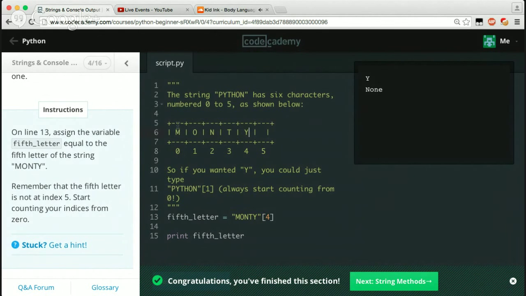Okay, so pretty much what we just did here is we put 4 because really we want to get the fifth letter. So to us, M is letter 1, O is letter 2, N is letter 3, T is letter 4, and Y is letter 5. But to get the fifth character of Monty, that would really be 0, 1, 2, 3, 4. So this would be the fourth. That's why we put 4 here, because the index starts with 0 instead of 1. If it were to start with 1, we'd get 5. But if we were to put 5 down here for our index, we obviously would have got an error because there's not another character in Monty. So hopefully that makes sense.